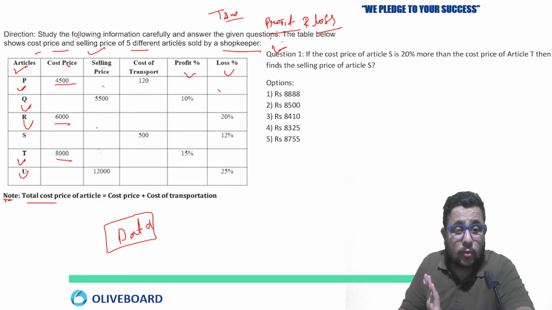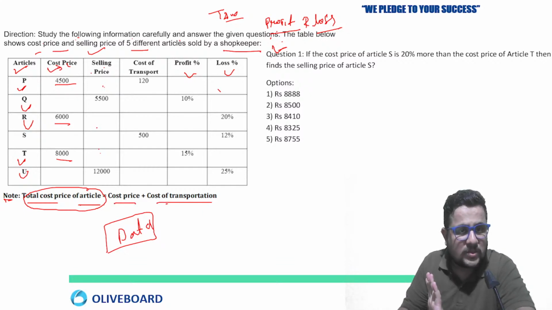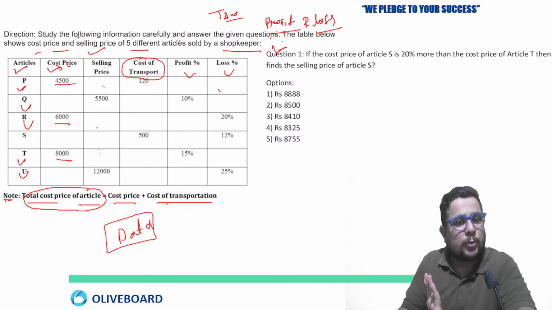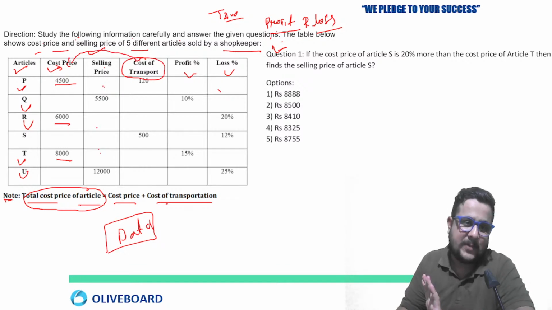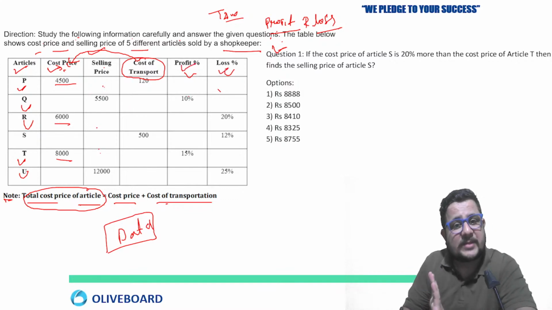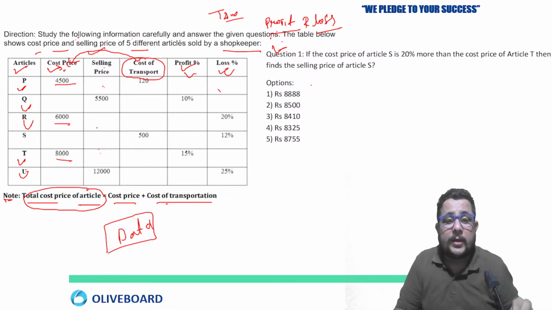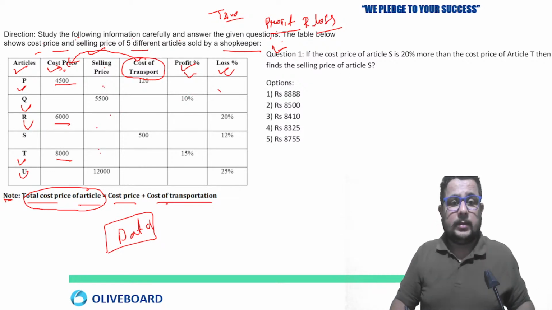The note: total cost price of the article. So here the total cost price is given, cost price plus cost of transportation. Actually this is the normal cost price. There is a cost of transport also. So the total costing of the shopkeeper is going to be cost price plus cost of transport. Now after that, profit percent and loss percent are also given. For some it is given, for some it is missing. So we will solve it according to the question, right? We can't calculate otherwise.